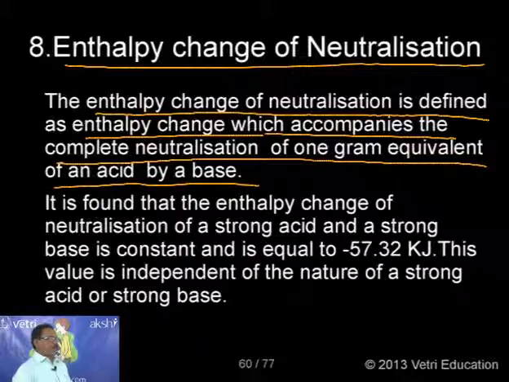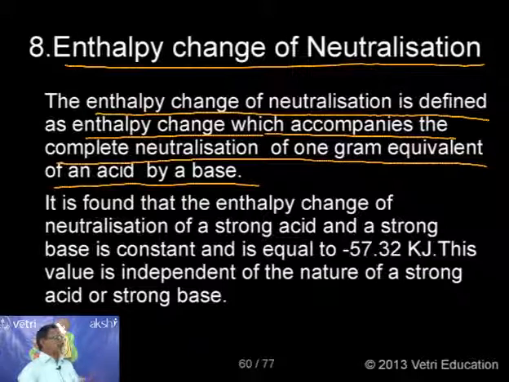Say 1 N acid and 1 N base, or 0.1 N, like that. So here, 1 gram equivalent of an acid, normality 1, is neutralized by a base, again normality 1.